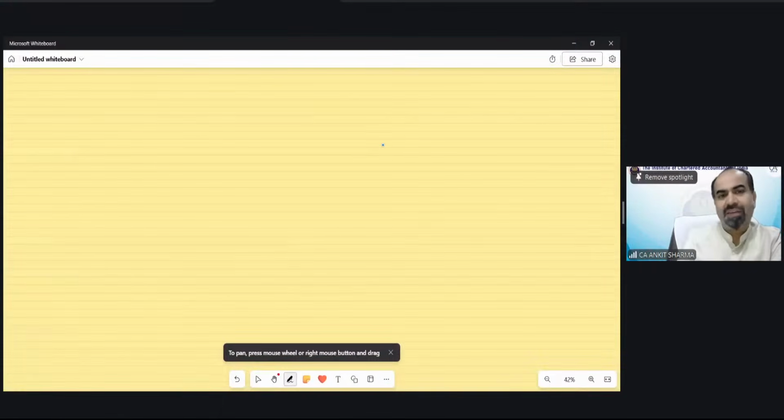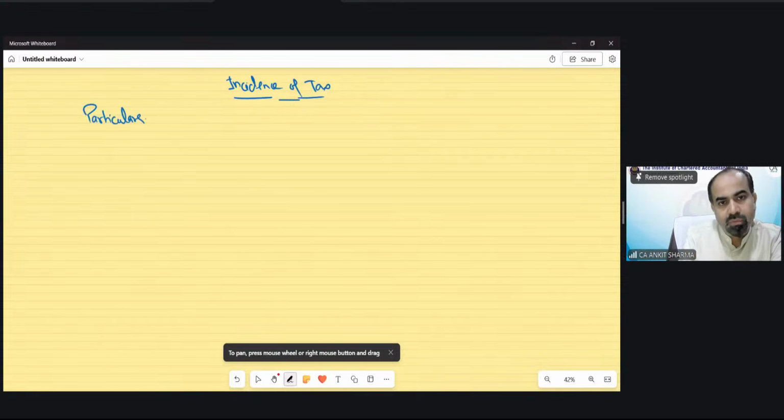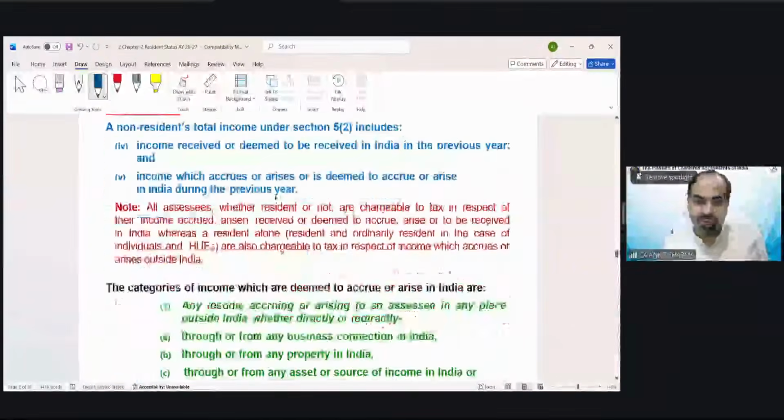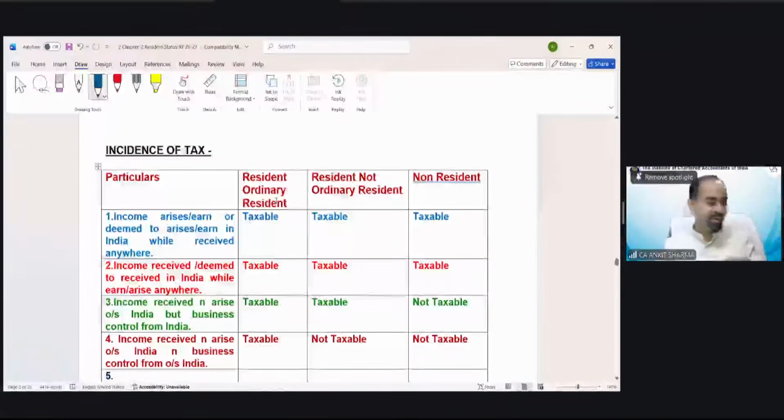Now, what does this section 5 say? What is this incidence of tax? So there are some categories of income. Particulars: if you are a resident and ordinary resident, if you are a resident, not ordinary resident, and if you are a non-resident. Why am I making this format? I have already inserted this format in the notes. Okay. So let me show you. This is the format I was trying to prepare.